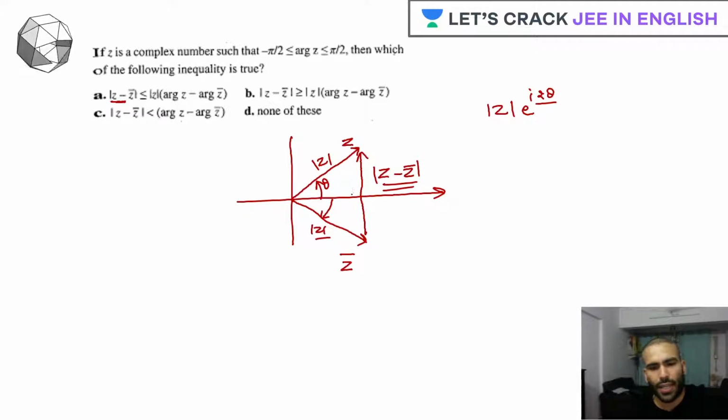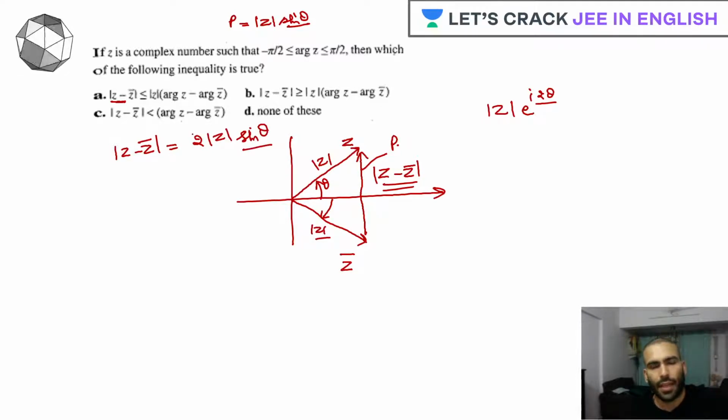If I want to write this in a geometrical form, how would I write it? I'll say that mod of z minus mod of z bar is what? If I consider this as the perpendicular, the perpendicular will always be mod of z into sine of theta. Correct, guys? So if I write it, it is twice of mod z sine of theta. Correct?